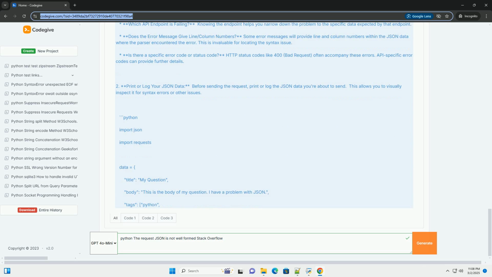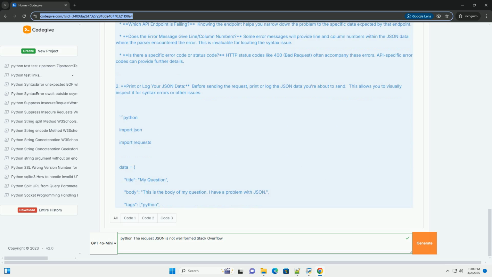Incorrect data types: ensure that the data types you're using in your JSON match what the API expects. For instance, if an API requires an integer but you're sending a string, it will likely fail. Missing colons or braces: JSON uses colons to separate keys from values, braces to enclose objects, and square brackets to enclose arrays.